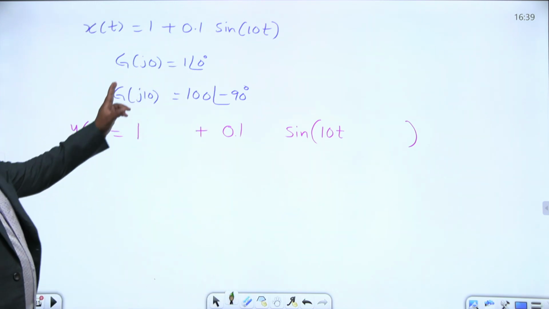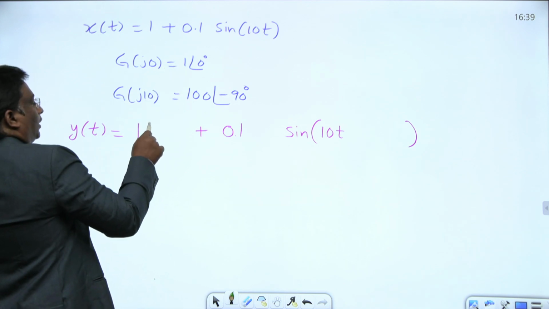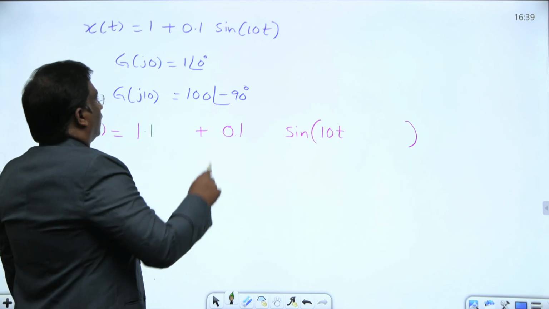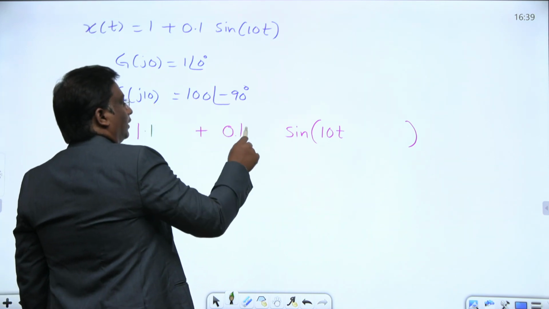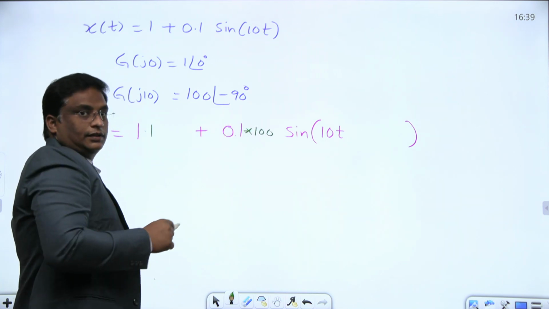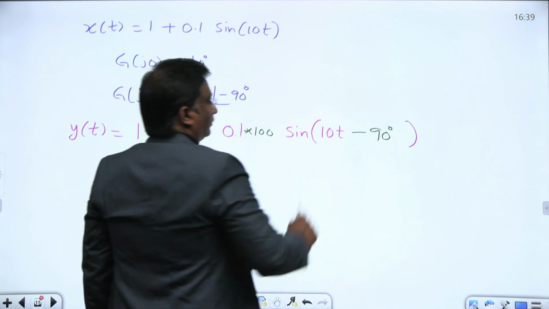What is the transfer function for 0 radians per second? 1 at an angle 0. Multiply the magnitudes; if any phase is there, add the phases. No phase term. What is the transfer function for omega equal 10? Magnitude is 100. Multiply the magnitudes, add the phases, at an angle minus 90 degrees.